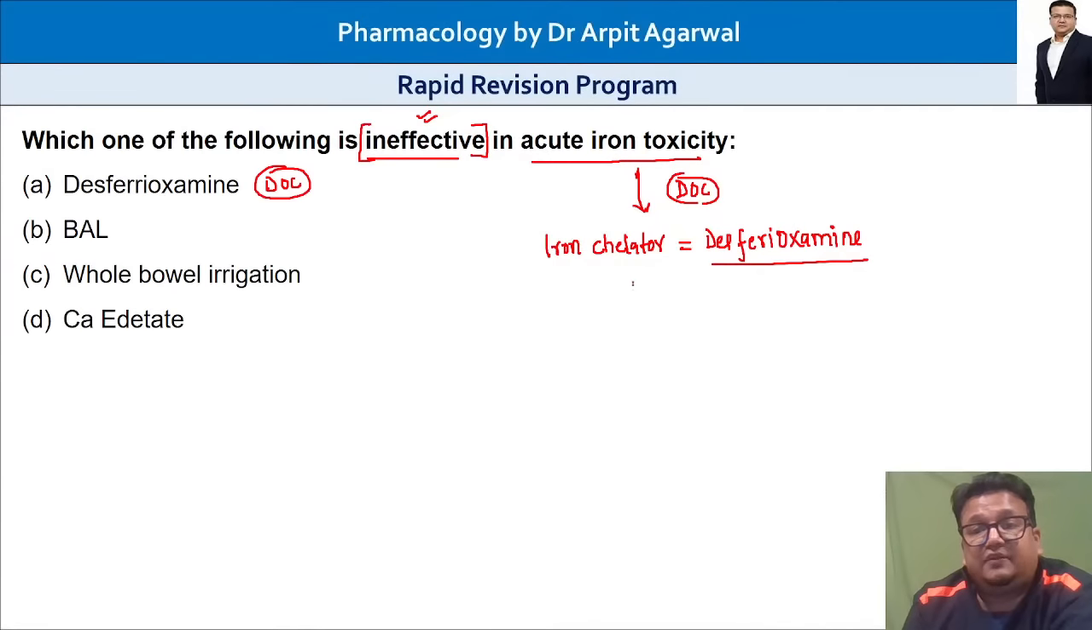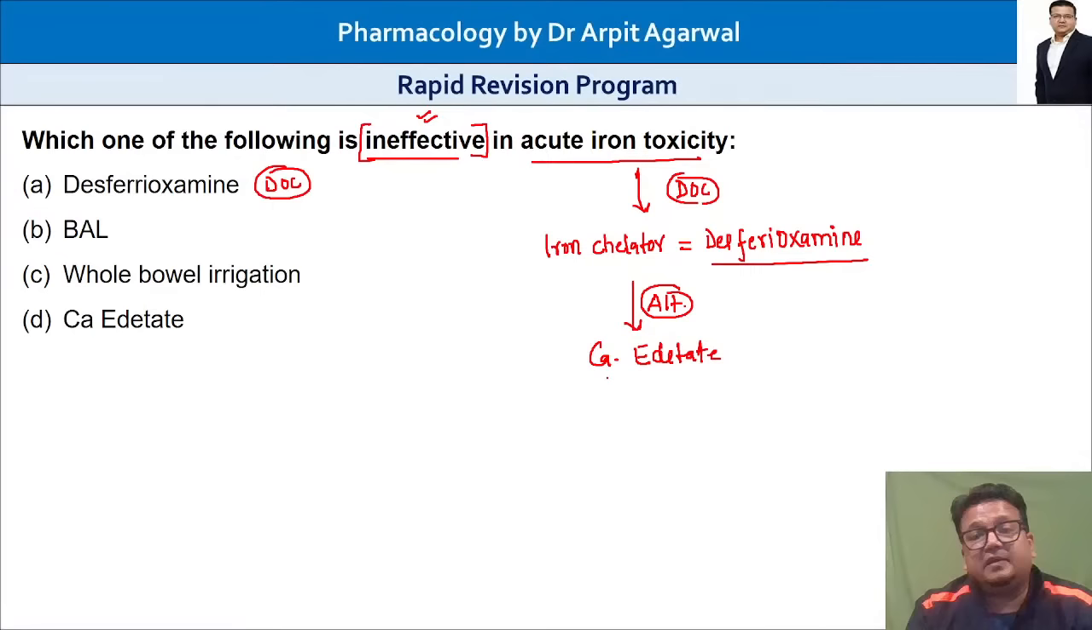If this drug is not available, what is the alternative? Suppose desferrioxamine is not available, so what is the alternative? We use other iron chelators. What is that? Calcium edetate is the alternative if desferrioxamine is not available.